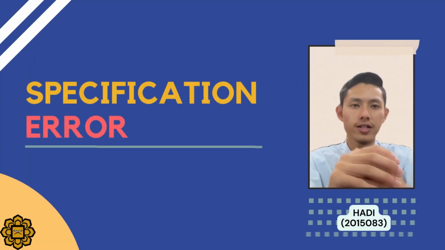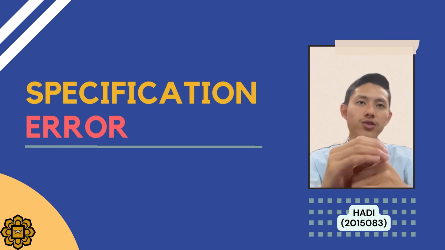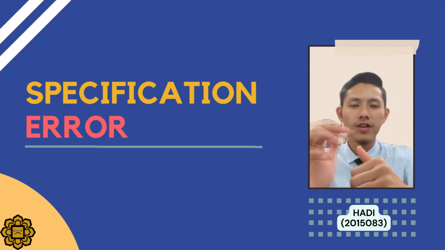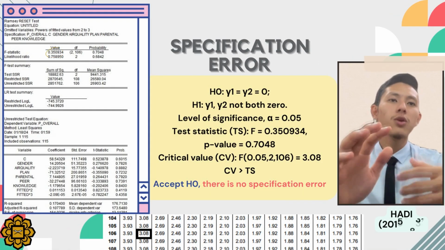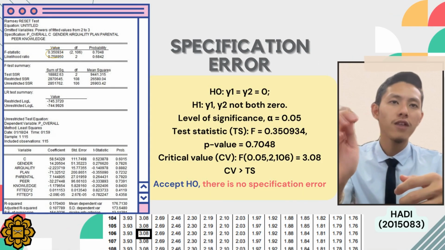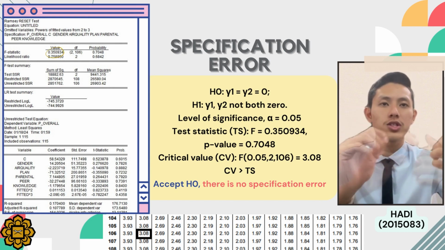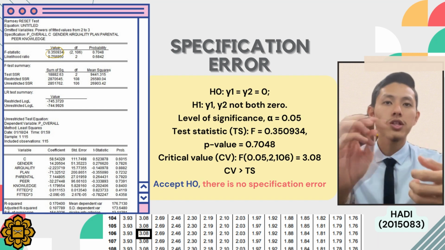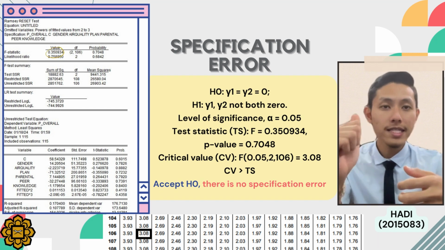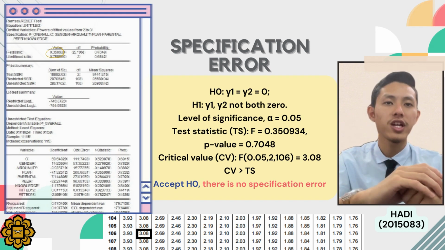Next, the specification error. We conduct the specification error test to check whether our model has an irrelevant variable or uses the wrong functional form. To test if our model has specification error or not, we use the Ramsey RESET test. We set our level of significance at 0.05. The result shows that our critical value is 3.08, which is bigger than our test value 0.7048. So we accept H0, which means there is no specification error in our model.